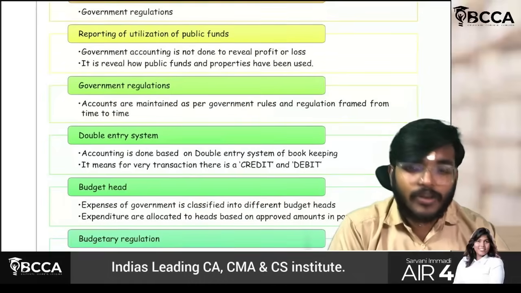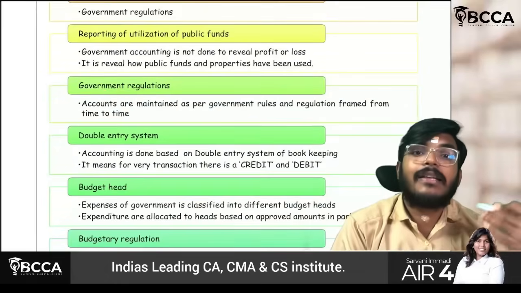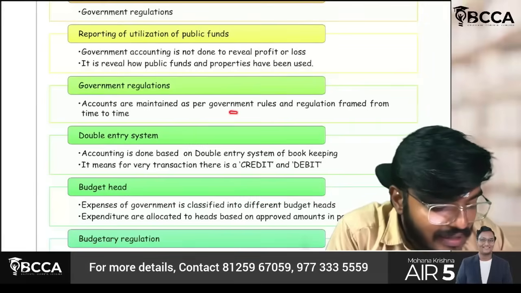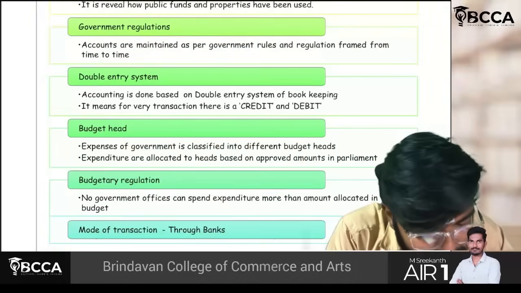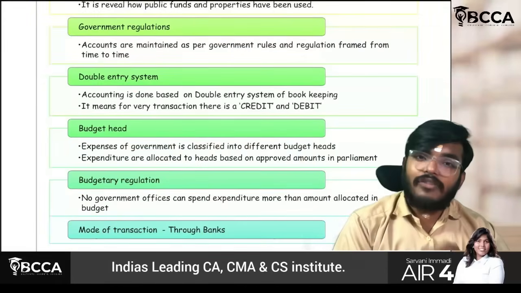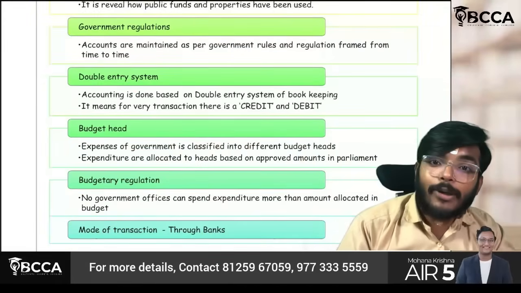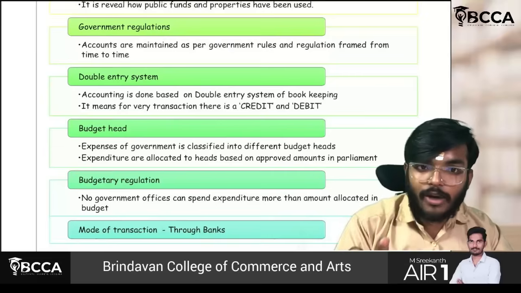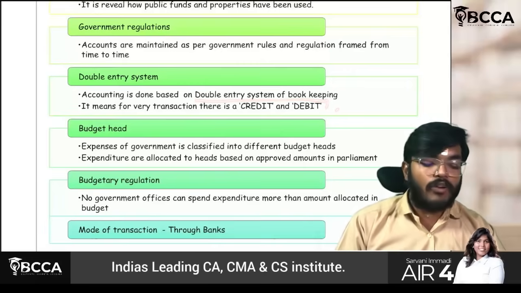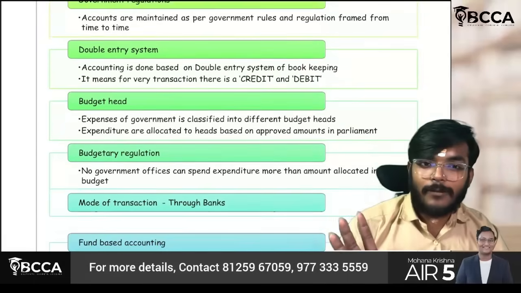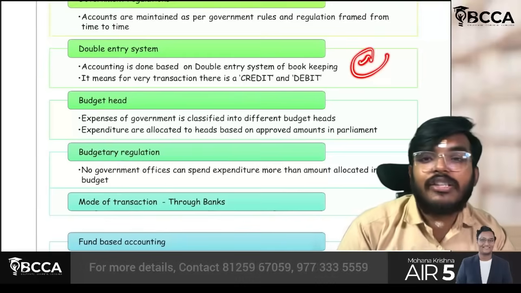Okay, fine. So the government regulations will be maintained as per the rules and regulations, and these will be amended from time to time. Something very common is the double entry system. If there is a credit, obviously its corresponding debit also will be done. So complete accounting will be done based on the double entry system of bookkeeping. No single entry at all. This is a very basic sub point; you already know it.